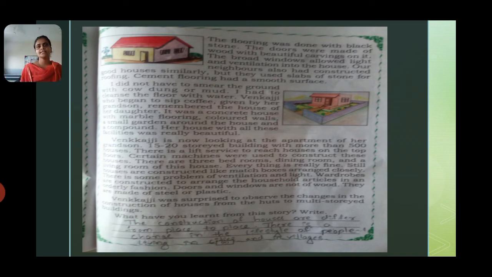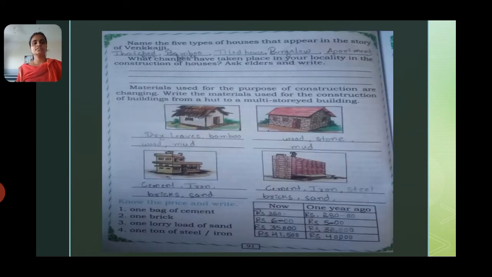Yes, definitely the construction will be different from one place to another place, and there is a change in the lifestyle of people who are living in cities and in villages.